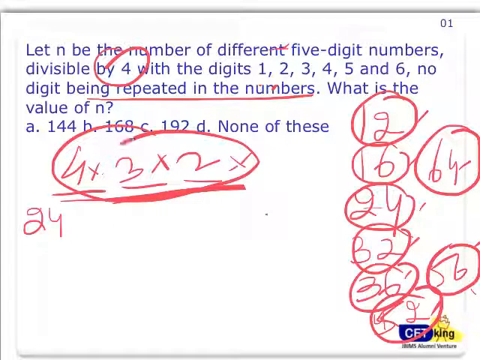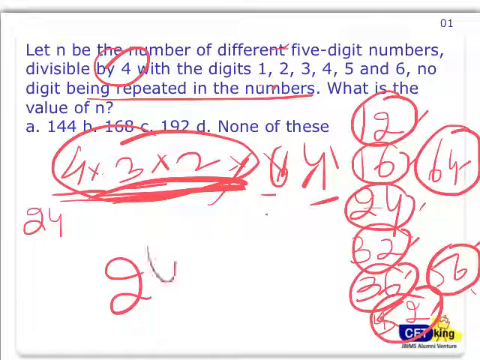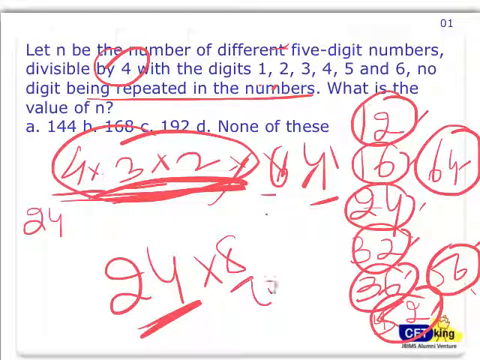The first 3 places will remain fixed. Suppose I take 64, 6 and 4, one way to do it, and the remaining is 24. So my answer will be 24 into 8. How to calculate this now? 28, I can do 24 into 10 minus 2. 24 into 10 is 240, minus 48, which is 192. Here's my answer.